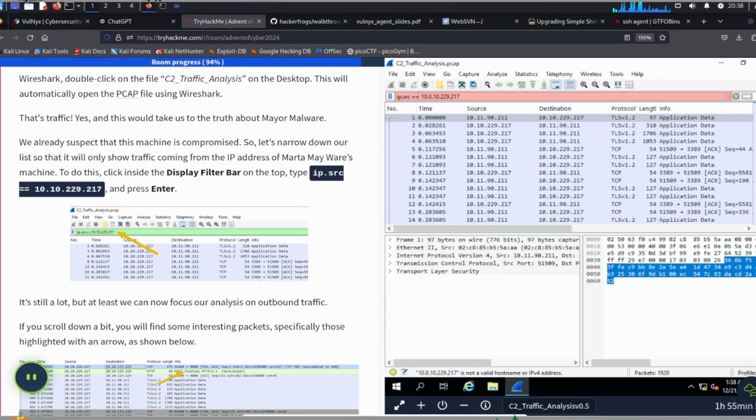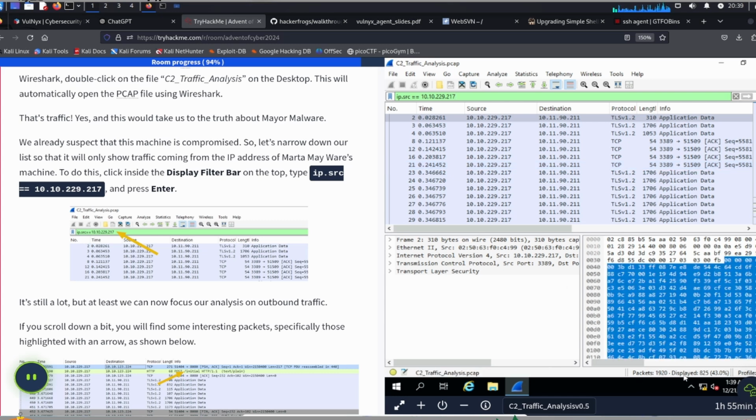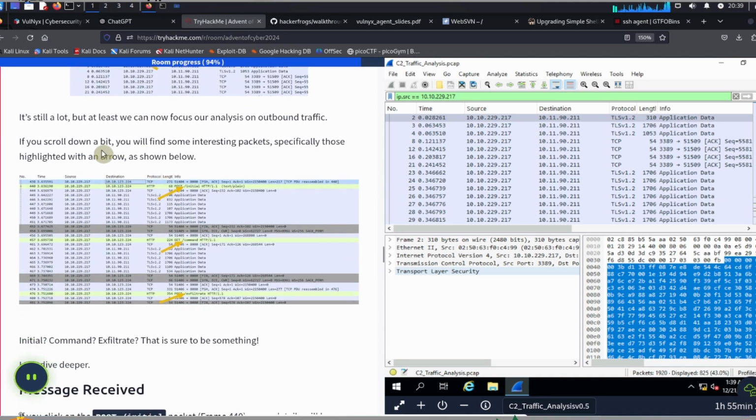Okay, is it not letting me do that? Oh wait, the IP address is wrong. Okay, yeah, there you go. Great. All right, so now we have many fewer packets. Total packets is 1,920, but displayed is 825. It's still a lot, but at least we can focus our analysis on